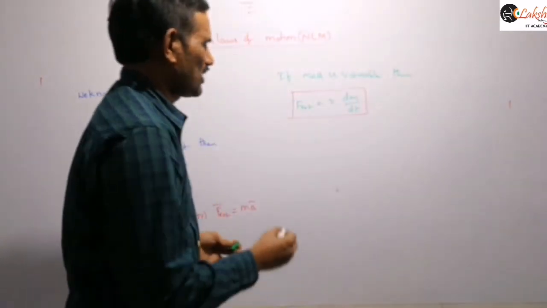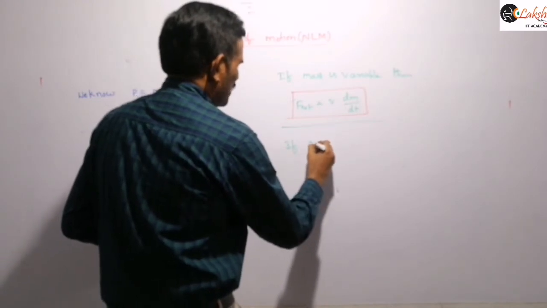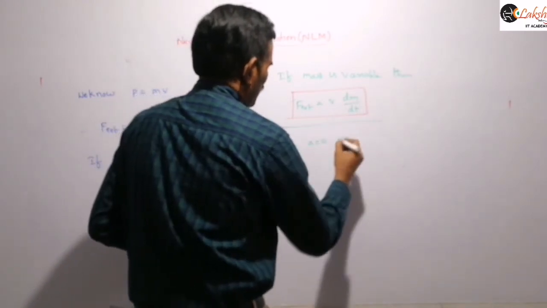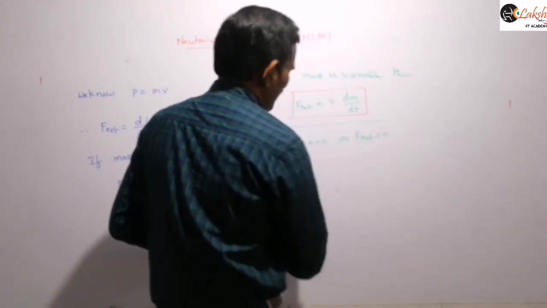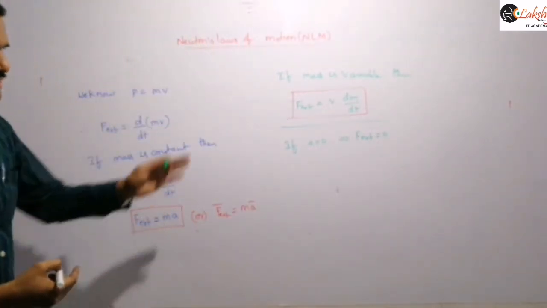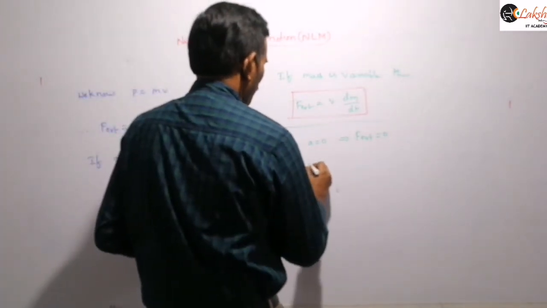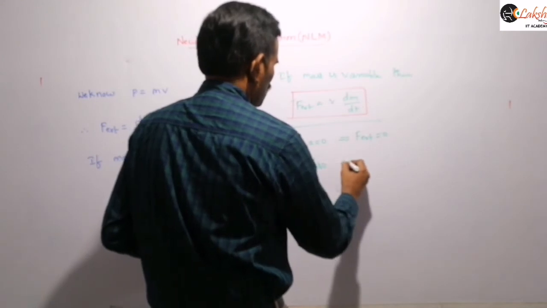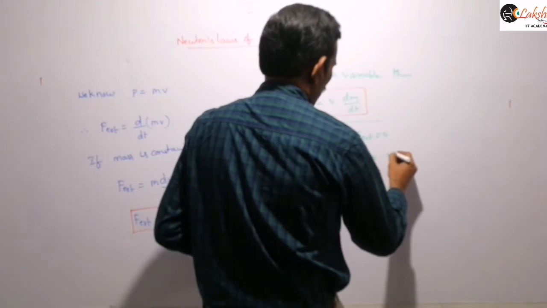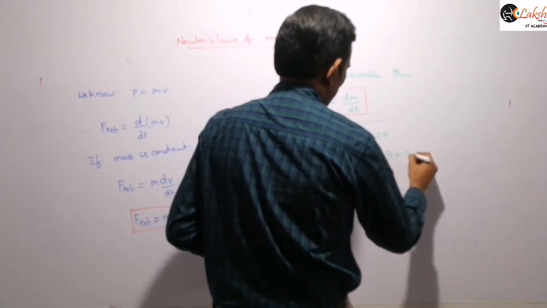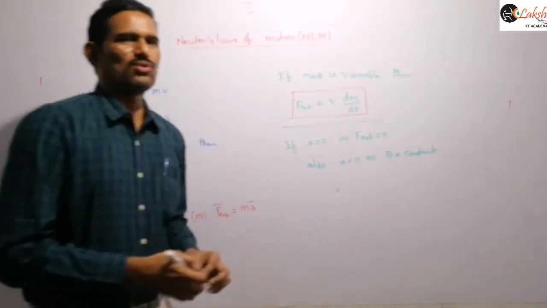So we can get Newton's first law from the statement of Newton's second law. Simply what I am saying here is, if acceleration is equal to 0, then we can conclude that external force is equal to 0 by Newton's second law. We can also conclude that A equal to 0 implies velocity is constant, that means the body moves with uniform velocity.